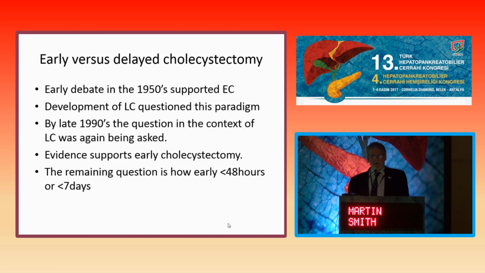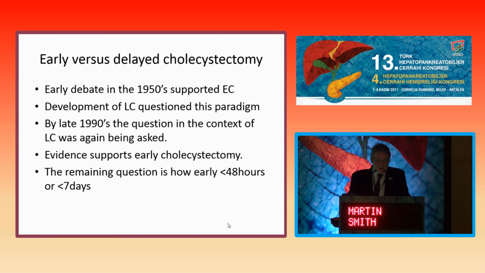So the first issue I really want to look at, and where I think we still don't have absolute answers, is the debate around early versus delayed cholecystectomy. In the era of open cholecystectomy, the evidence at that stage supported early cholecystectomy. But with the development of lap chole, it wasn't quite clear, and particularly in the early phases, it was considered not to be an indication for laparoscopic cholecystectomy. But as I experienced, the technology improved, so we started to ask that question again.